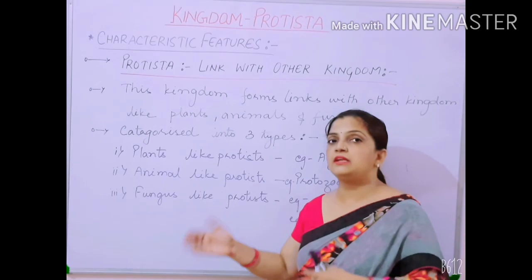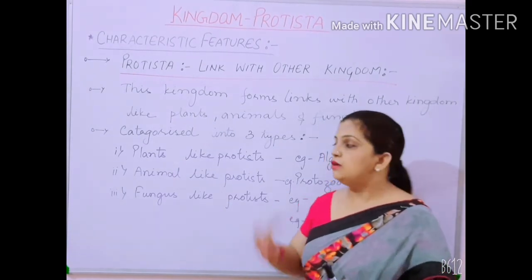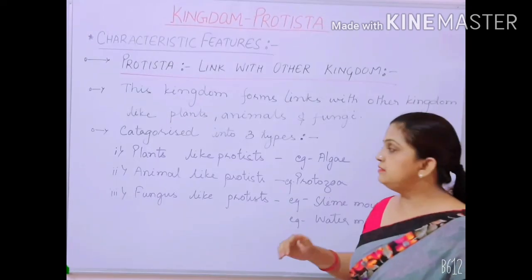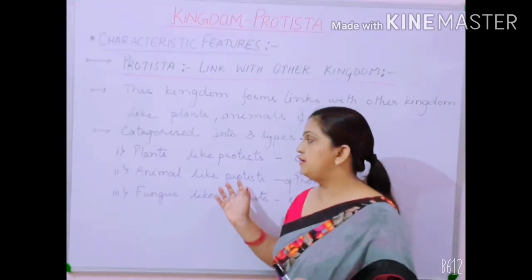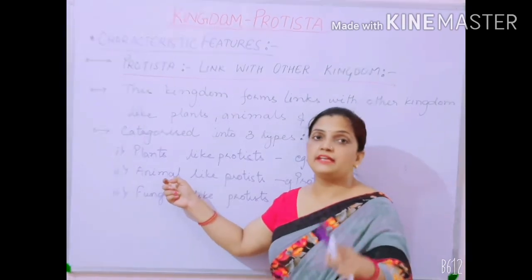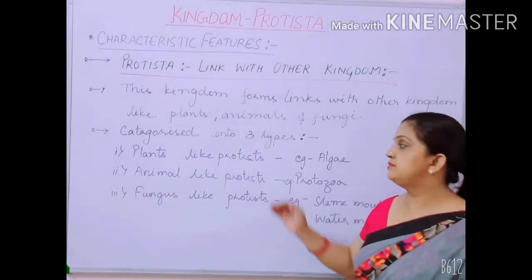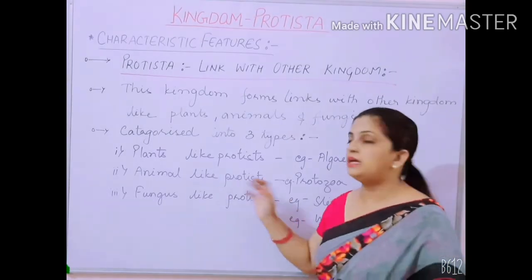They start behaving like heterotrophs. They start taking food from other organisms. So some protists like Euglena were sharing the characteristics of heterotrophs, and that is why they were considered under the group of animal-like protist.